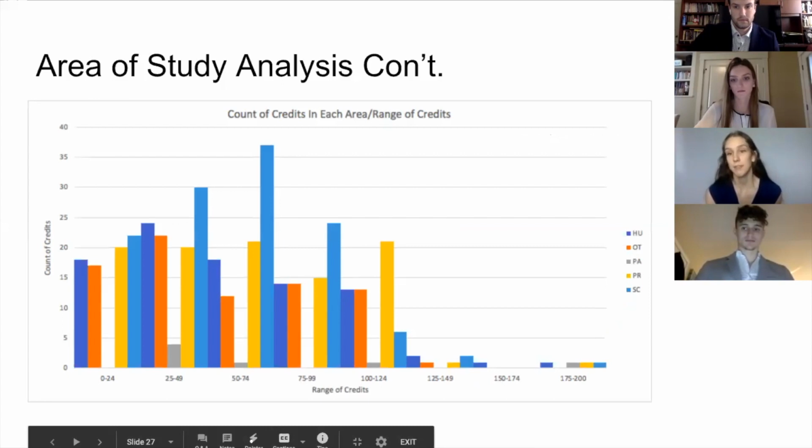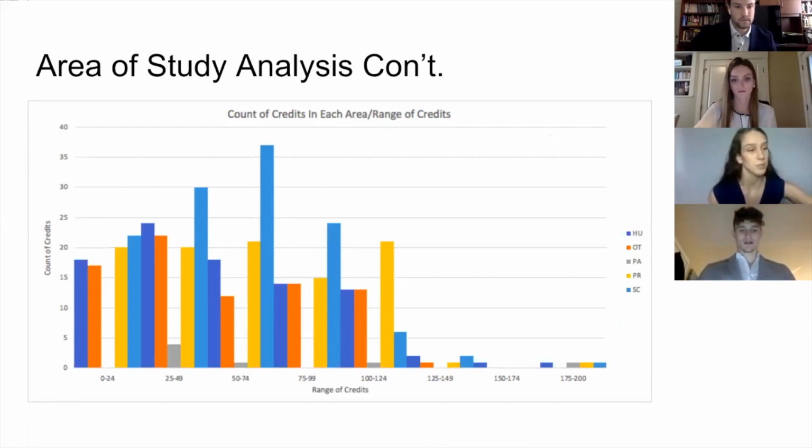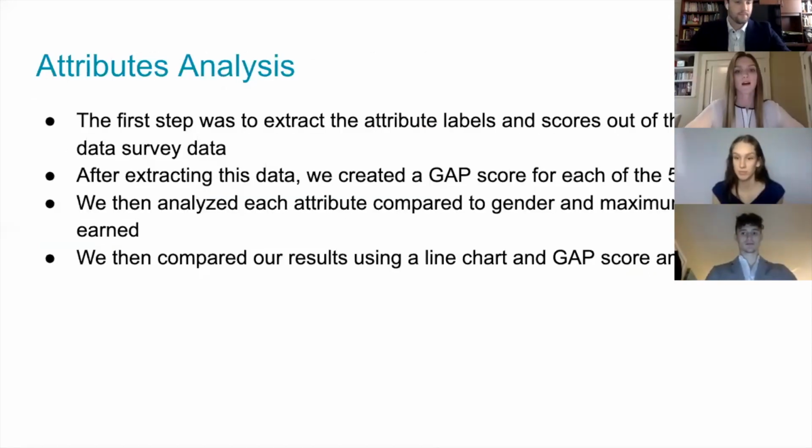This graph explains the amount of credits earned in each area of study. As we can see from this graph, most people that have 75 to 99 credits are enrolled in scientific studies, for example. Okay, so the last part of our survey analysis was to do the attributes analysis.